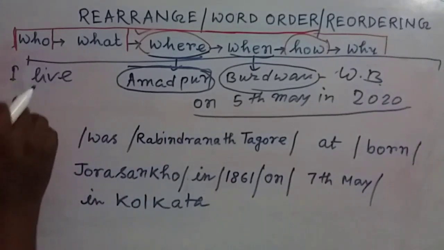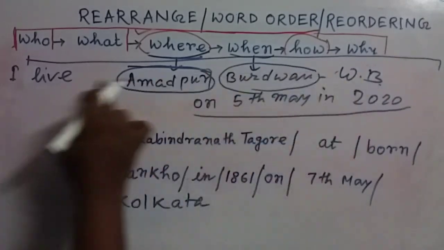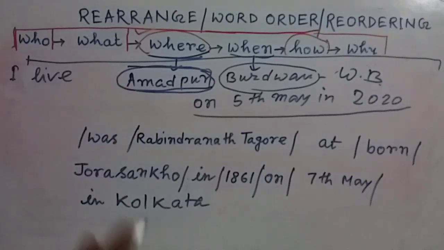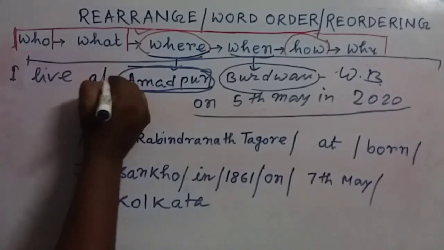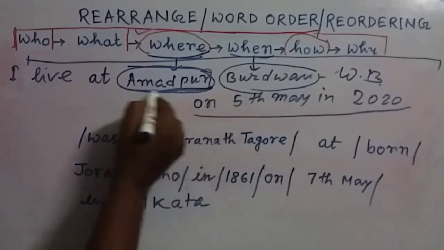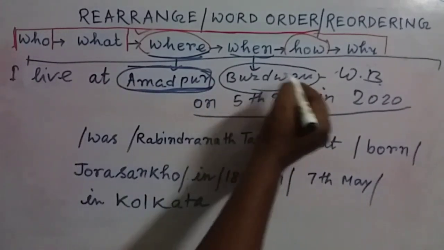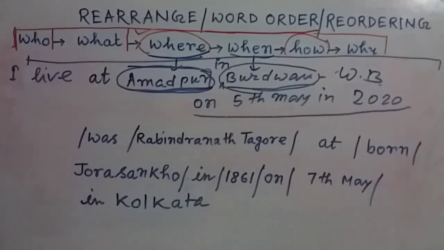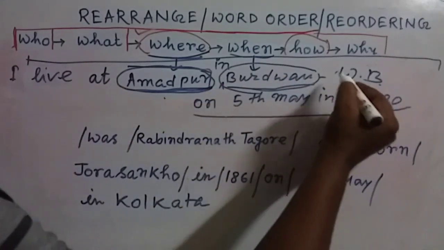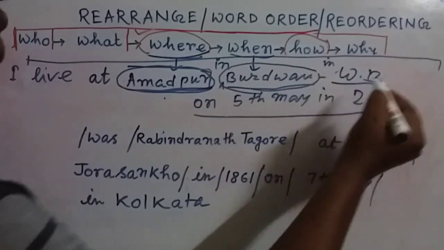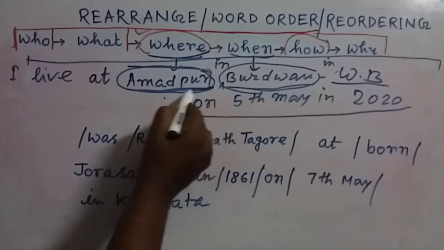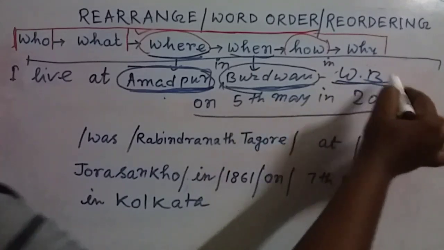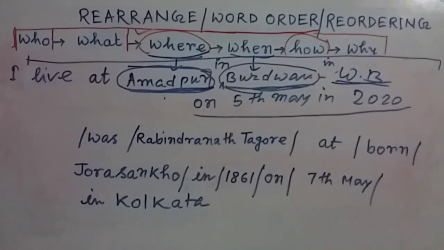Here in this sentence there are only these phrases. I live, then this is the name of a village. Village is the smaller section. So I wrote down I live at Amatpur. Amatpur is the name of a village. Then another name is given, in Burdwan. That means this is the district, bigger than this one, and after that in West Bengal. In this way we have to write down: first of all the smallest one, then the second one, then the biggest one.